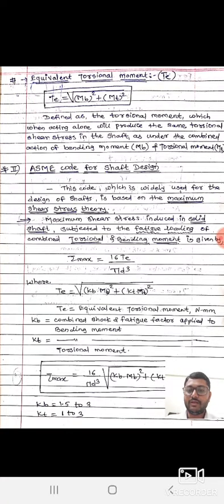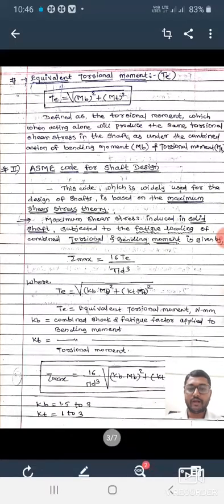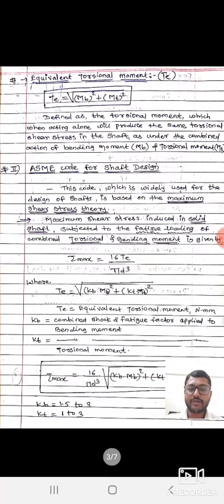Here Te is the equivalent torsional moment in Newton mm, Kb is the combined shock and fatigue factor applied to bending moment, and Kt is the combined shock and fatigue factor applied to torsional moment.